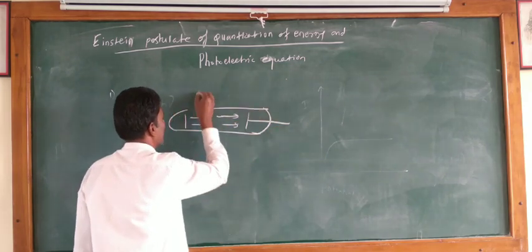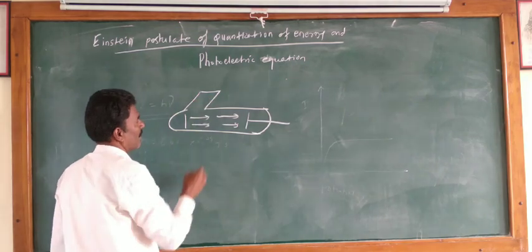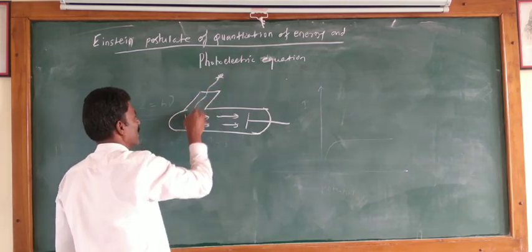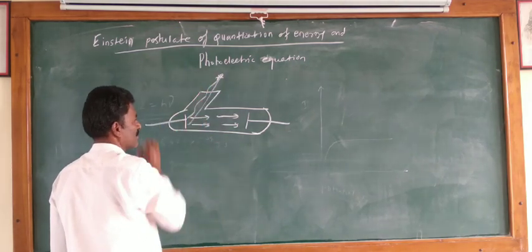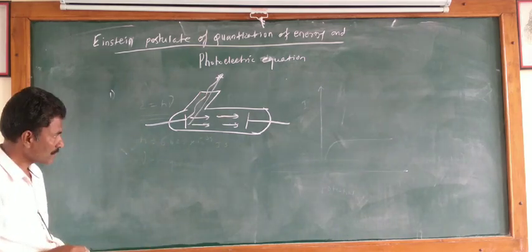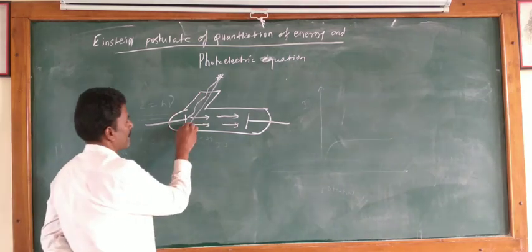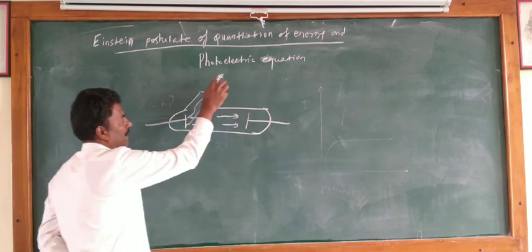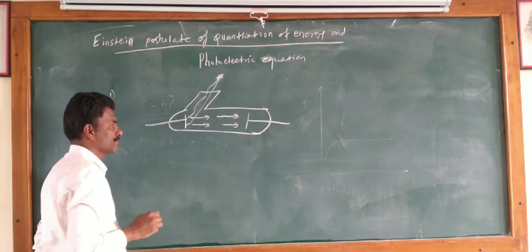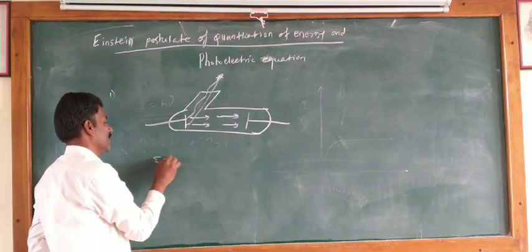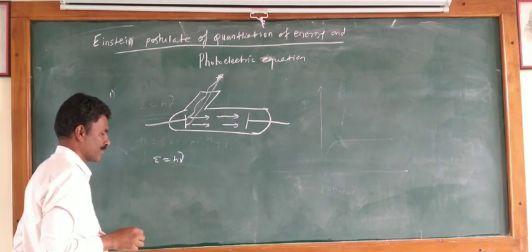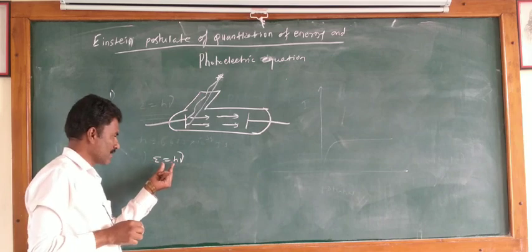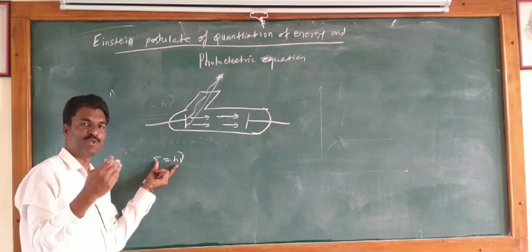Here is the transparent window, and through this transparent window radiations are incident on the emitter plate. The energy of the photon is E equal to hν, and this energy of the photon is used in two ways.